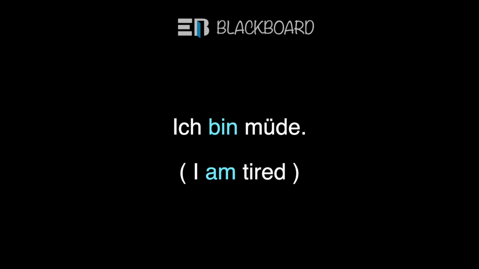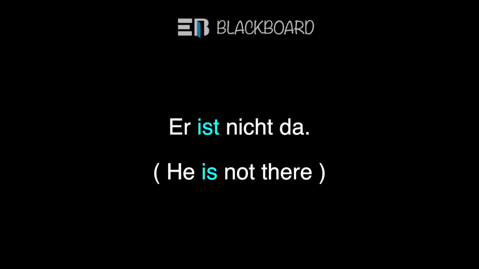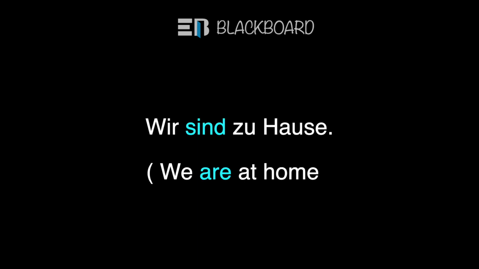Now let us look at a sentence which has a sein verb in it. For example, ich bin müde. That means I am tired. Or he is not there. In German we will say er ist nicht da. We are at home. In German we will say wir sind zu Hause. So these are some sentences with sein verbs in them.